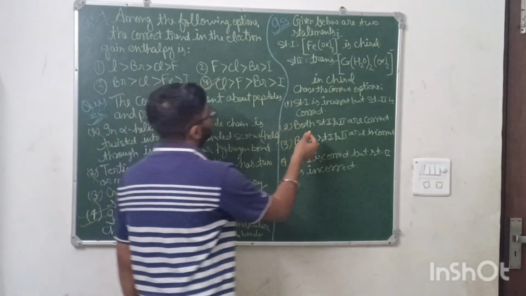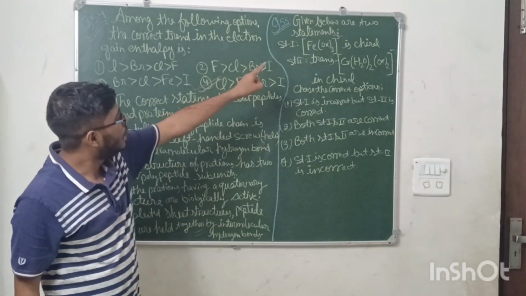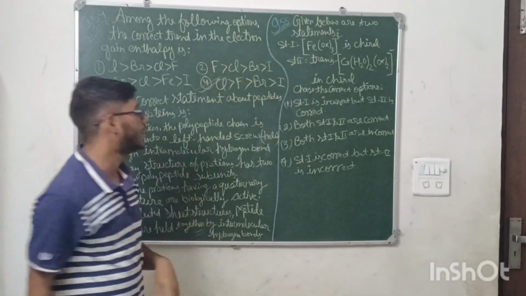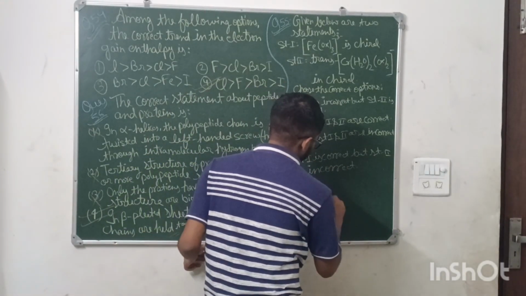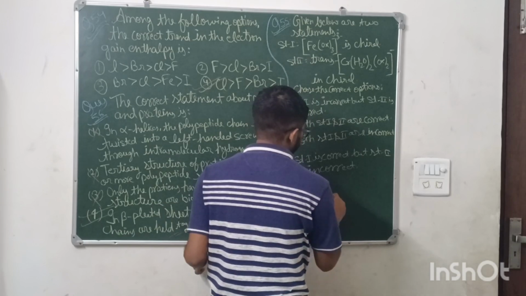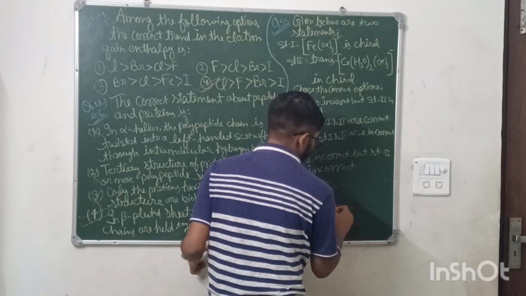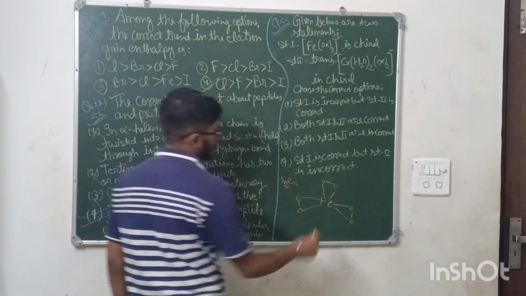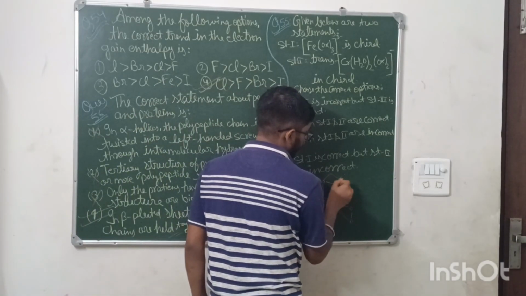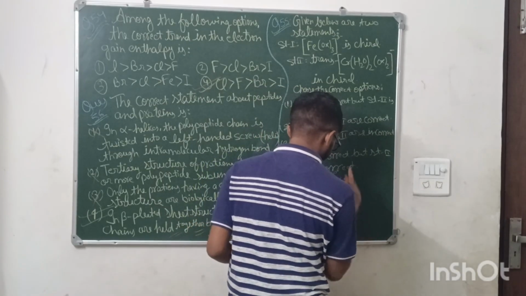Okay, moving on to the next question. Coordination chemistry, we have to choose which statement is correct. First one, Fe(ox)3 3 minus is chiral, meaning the ferrioxalate ion. So let me draw the diagram for this. This is ferrioxalate, this is oxalate, and this is also oxalate. And this will be double bond O, because the ferrioxalate ion is existing here.